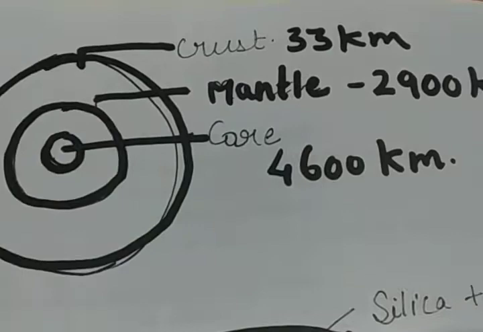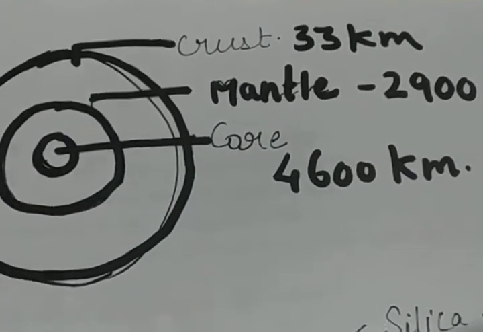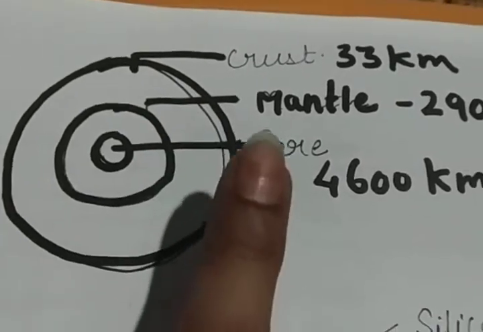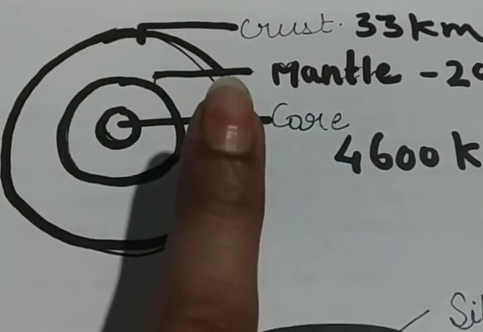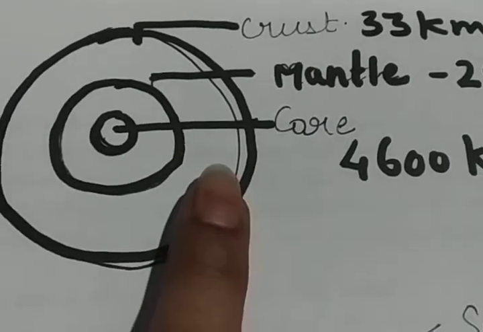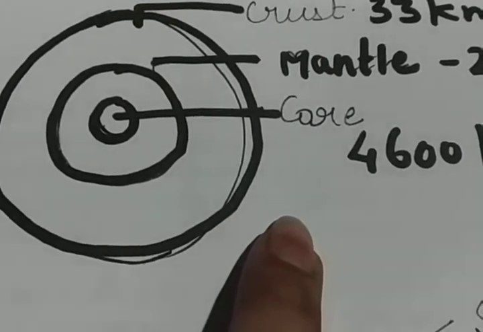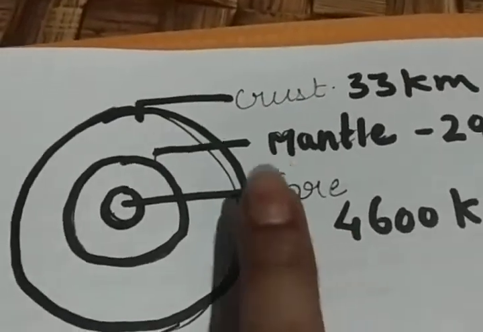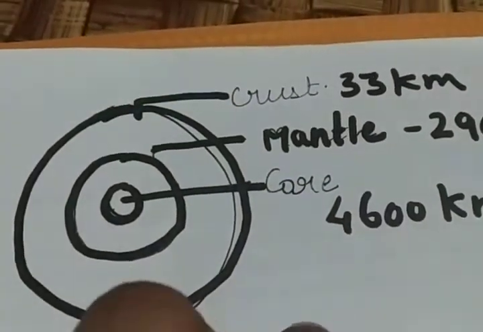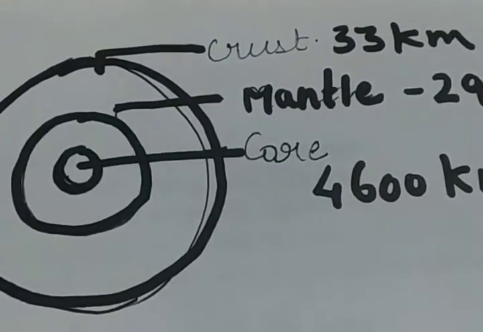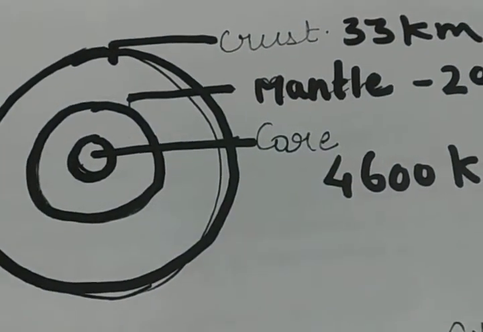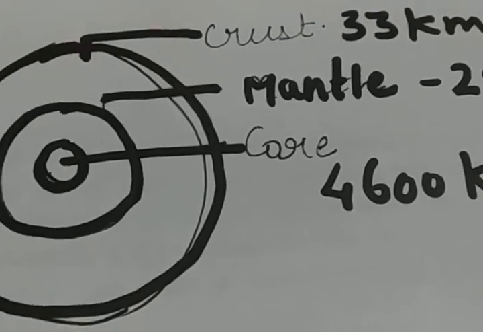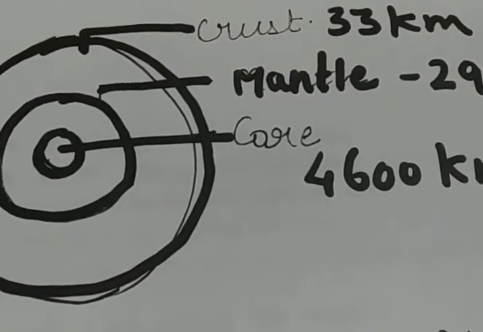upper portion. So mantle again is divided into two broad layers, यानी आप mantle को फिर दो layers में divide कर सकते हैं, upper mantle and lower mantle. So upper mantle is up to 400 kilometers in comparison to the lower mantle. So children, when you study about the mantle, the portion of the interior beyond the crust is known as mantle, and the mantle extends from the Moho discontinuity to 2900 kilometers. Upper layer and lower layer are the two parts.